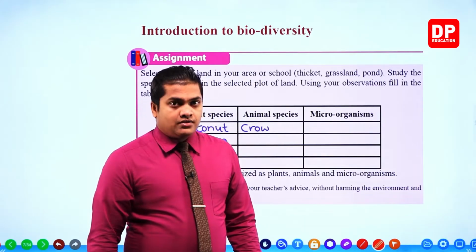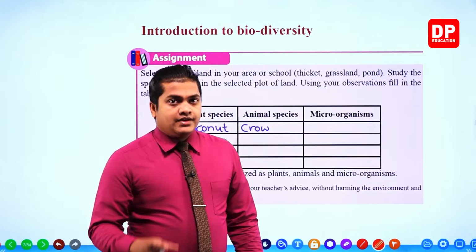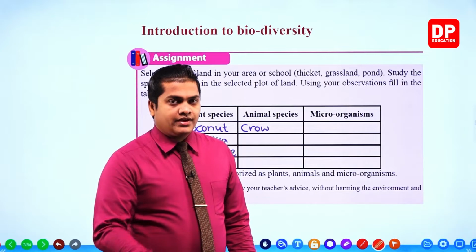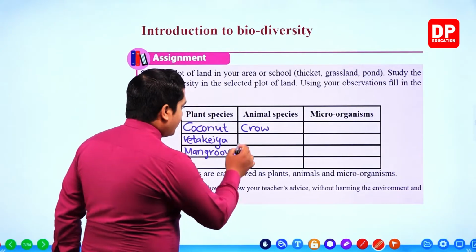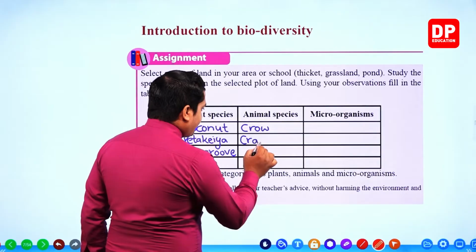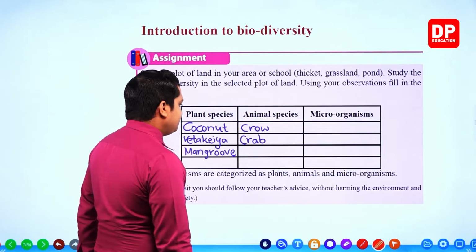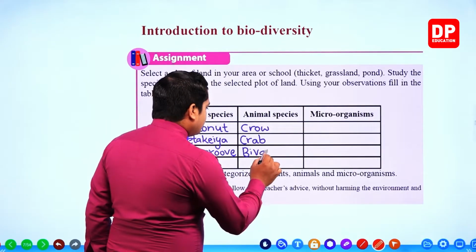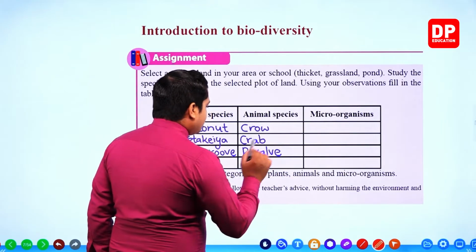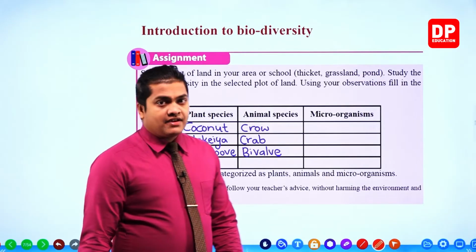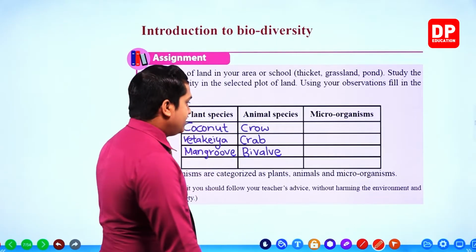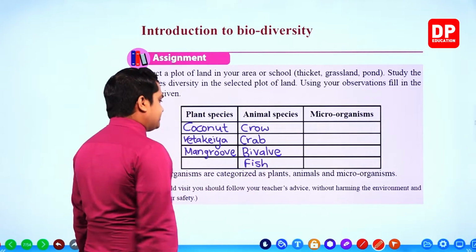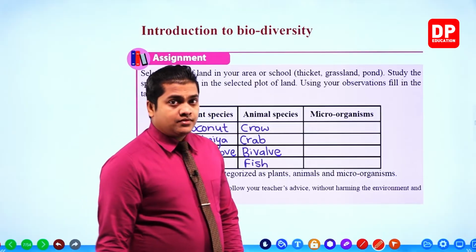Then seagull, right? Then sometimes crabs, small crabs running here and there, wandering within the beach. So crab. Bivalves. Then for sure we'll be able to observe fish. Sometimes turtles also, right?